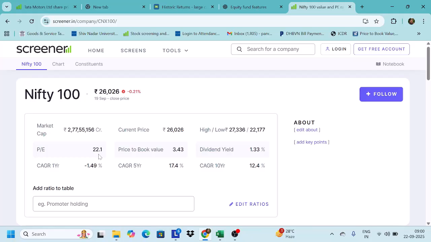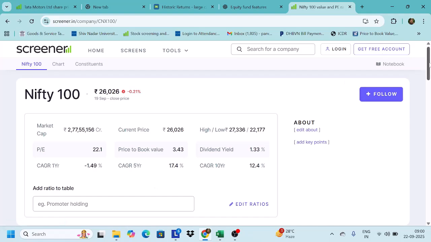Now, if you look at the last few years, like the last 1 year, Nifty 100 has not given any returns. So CAGR for 1 year is minus 1.49%, whereas for the last 5 years the same figure is 17.4%. So it has given a very good return of 17.4%. And then CAGR for 10 years is 12.4%.